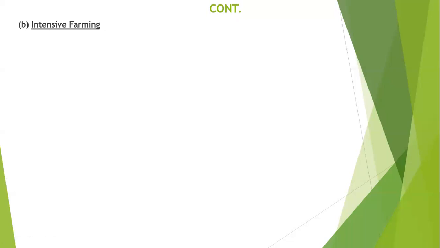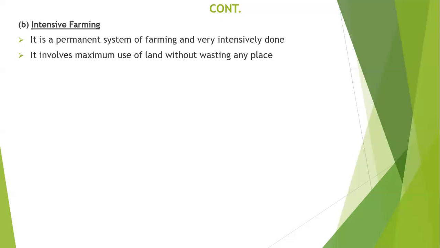Now, what is intensive farming? Just the word itself, intensive, will make you understand the concept to say this is a permanent system of farming, which is very intensively done. Now, I want you to understand what we mean when we say intensive. We mean you're using a small piece of land with maximum production. So it involves maximum use of land without wasting any place.